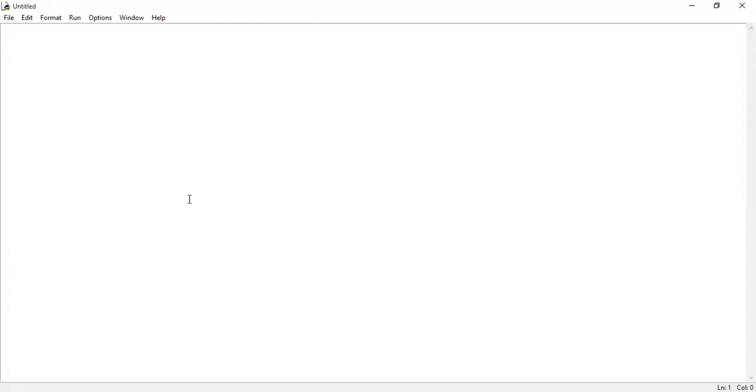So how is a single line comment represented in Python programming language? Hash. Hash is the symbol, guys. Use the hash symbol, not double forward slashes. Point to be noted. So how are comments represented in Python? Hash symbol is used. Okay. So use the hash symbol.